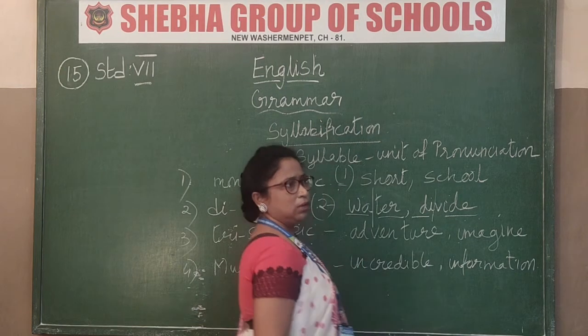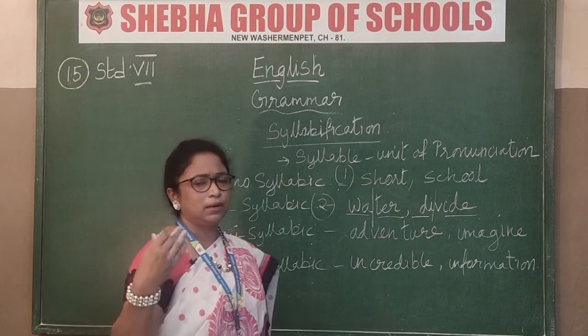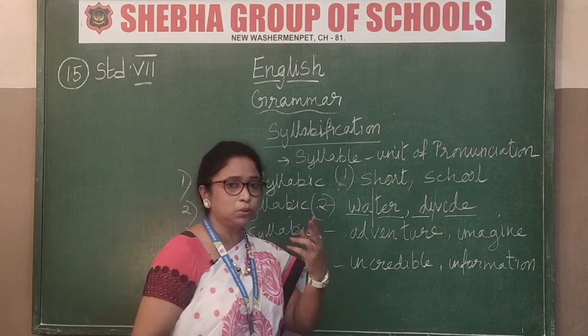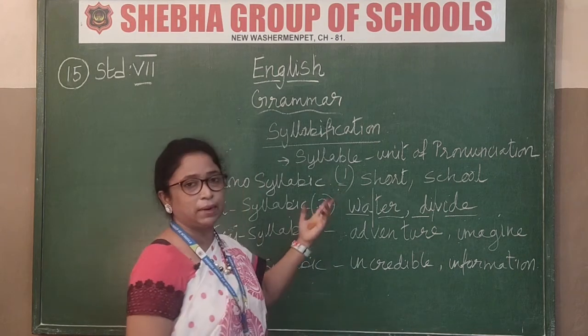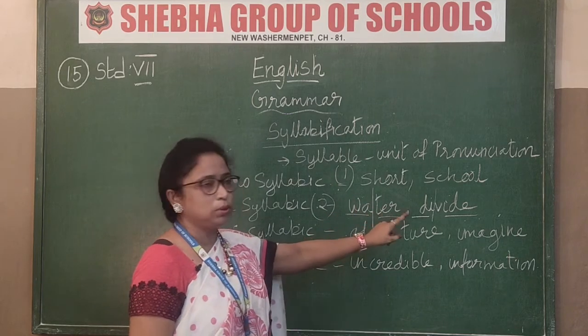There are so many words. You try to find out. Take a dictionary and find out how many monosyllables there are, how many disyllables there are. Di means two syllables. Bisyllabic or disyllabic, both are the same. You can break it up into two.